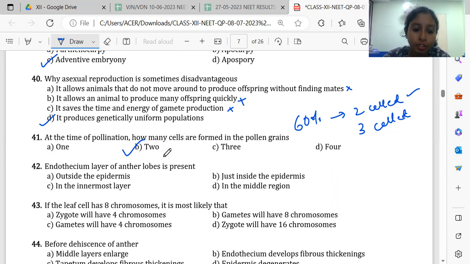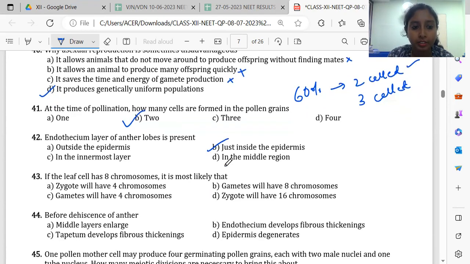Then 42, the endothecium layer of anther lobes. It is the second outermost layer. So the outermost layer is epidermis, and below the epidermis, endothecium is present.